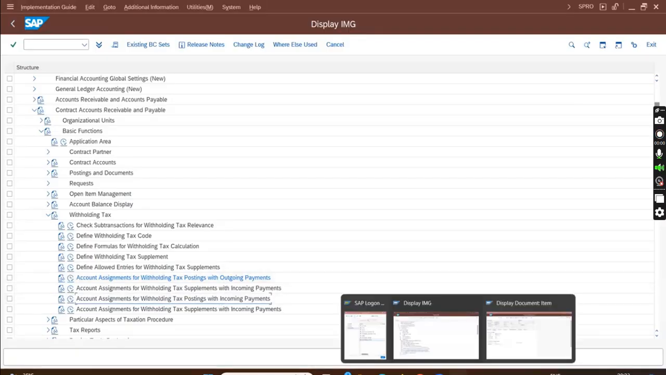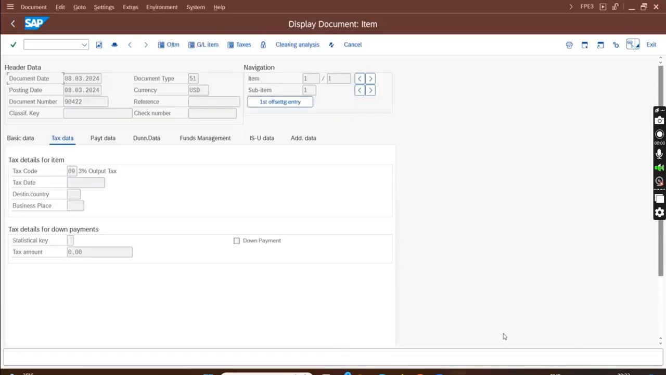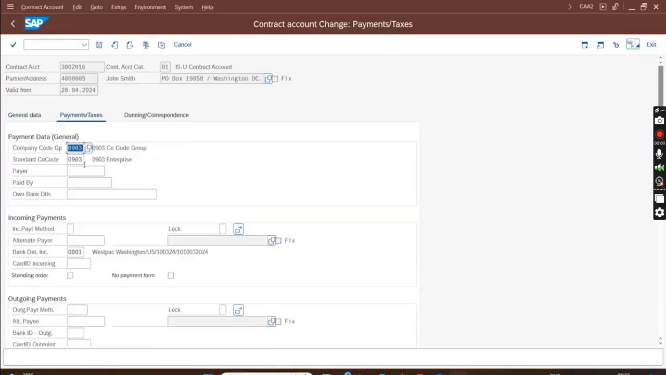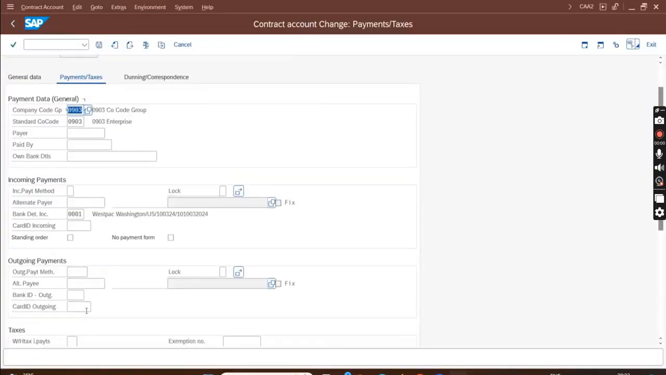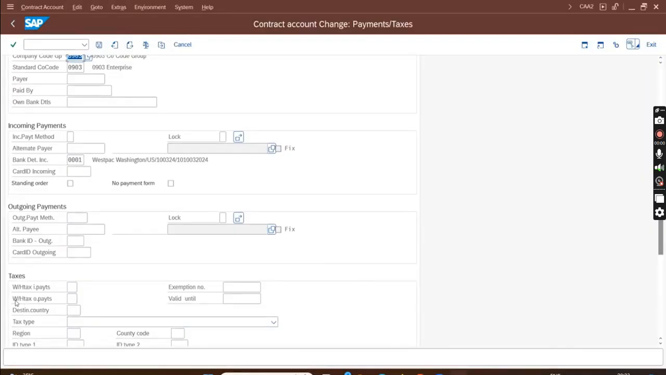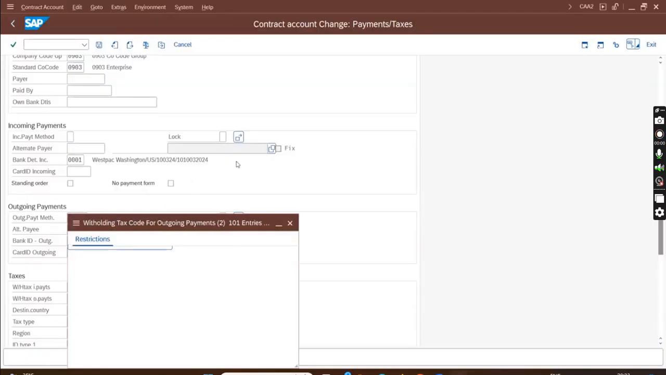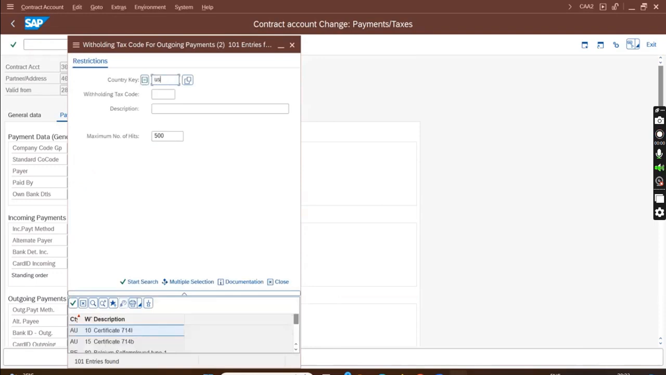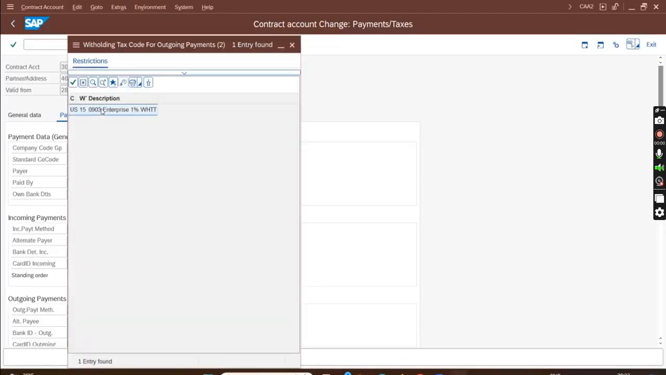Okay. So now before I post the invoice, my CA master must have the WHT tax. Okay. So /n CAA2, in the CA master, WHT must be assigned. So come here under the payment and taxes. Here we have taxes, WHT payments, WH tax for outgoing payment. Here the WHT is assigned 0. Country is US and WHT is 15. Here it will be assigned.